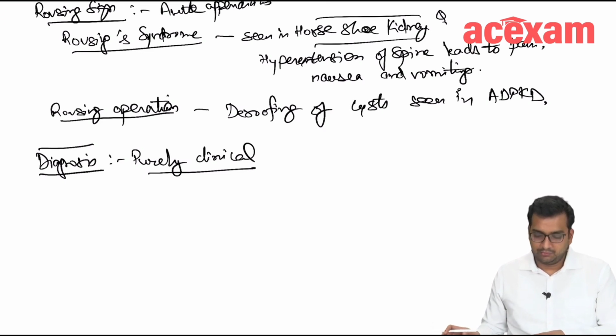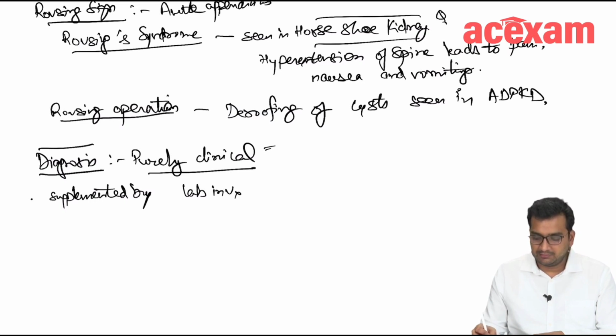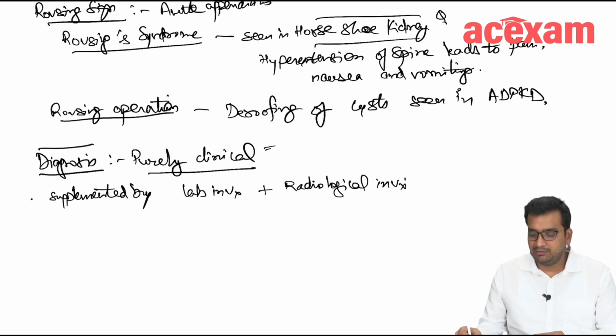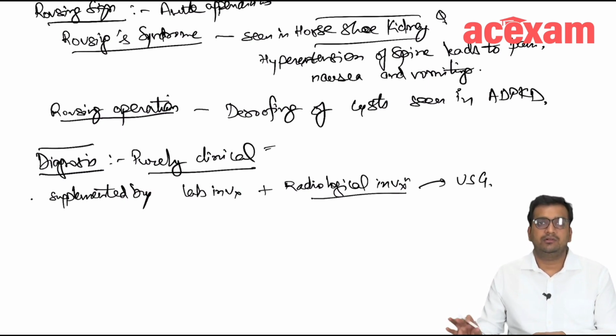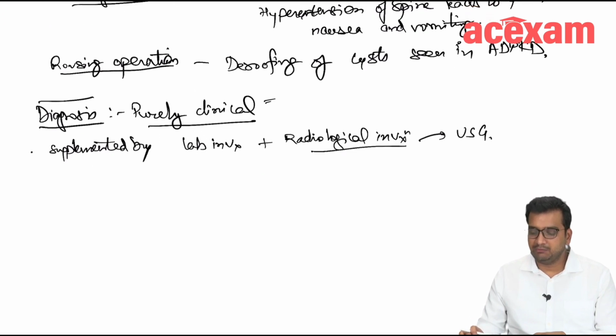It is supplemented by laboratory investigations and radiological investigations. And most commonly, the radiological investigation that we are doing in cases of acute appendicitis is ultrasound. Okay, CT scan is rarely done and is only done in cases with equivocal findings.